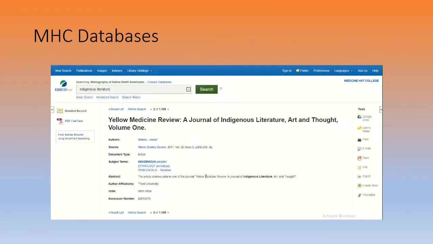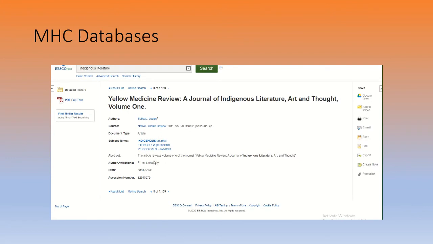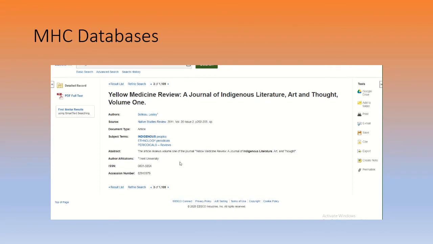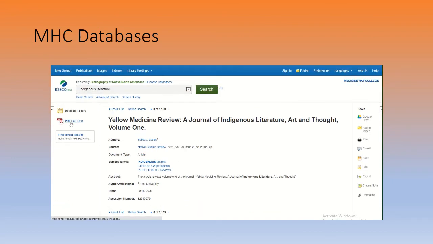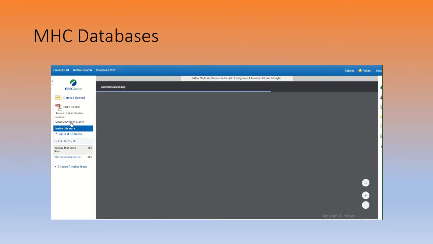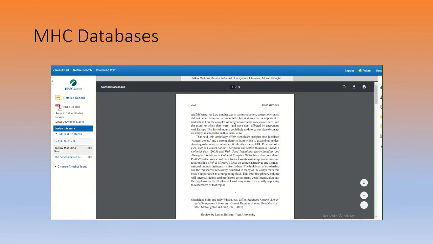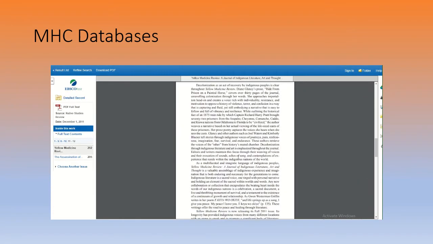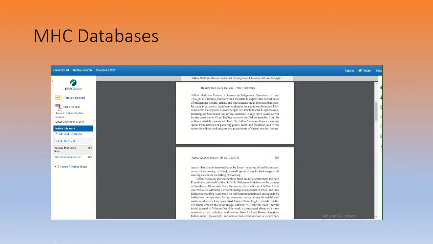Let's see. Not much of an abstract. This article reviews Volume 1 of the journal Yellow Medicine Review, a journal of indigenous literature, art, and thought. Okay. Author is Leslie Ballou, 2011, so it's contemporary. Let's go ahead and click on the PDF. How many pages is this? That's about 6 or 7 pages.